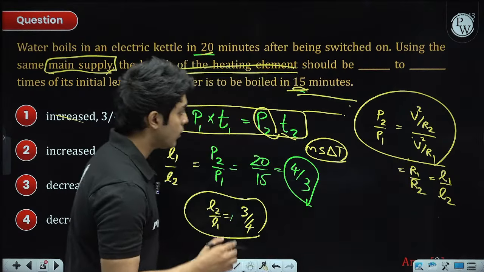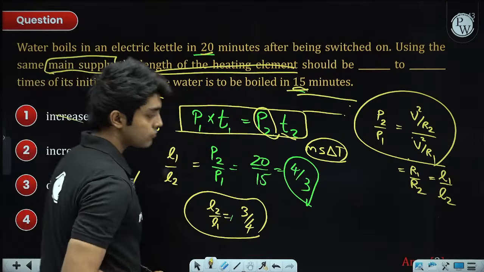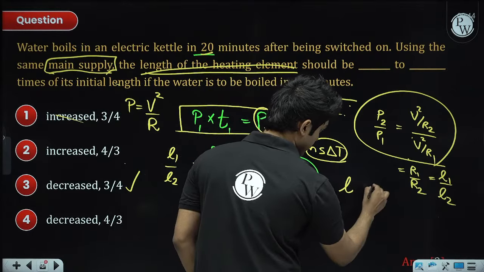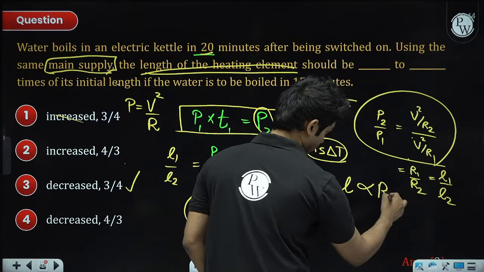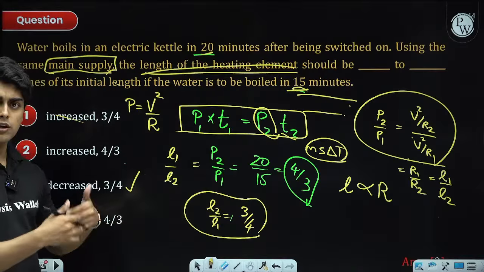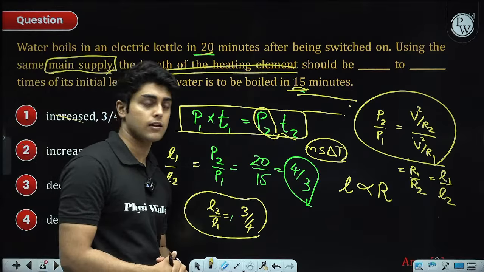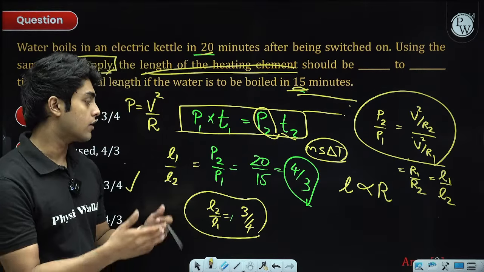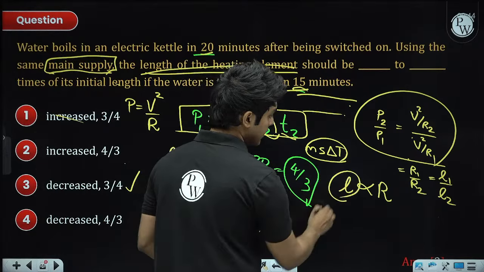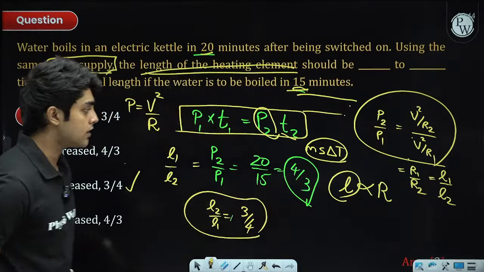Now in the case of the heating element, the length of the heating element is proportional to the resistance of the heating element. You can think of it like the formula which you learned for resistance of a cylindrical conductor, where R was equal to rho L by A. So the greater the length of the heating element, the greater its resistance.